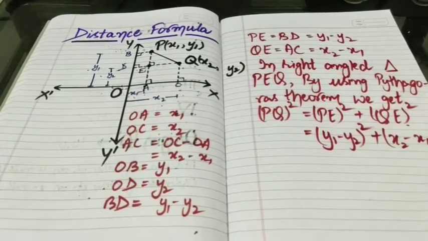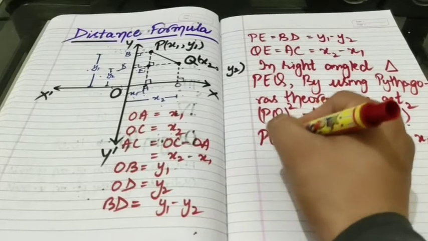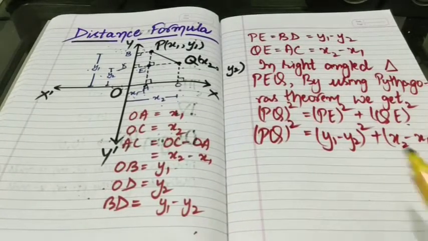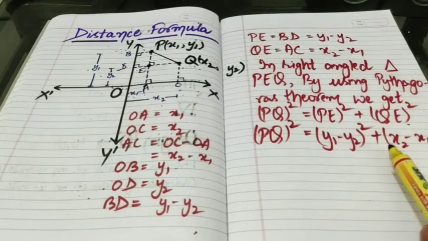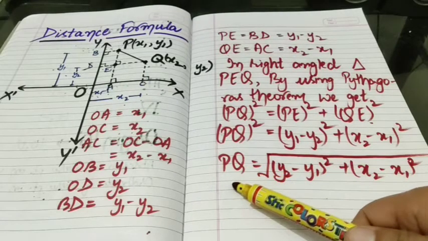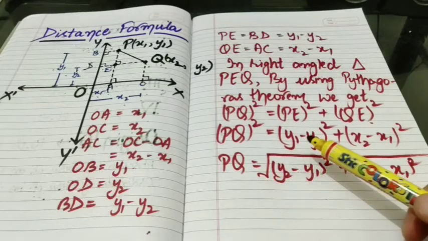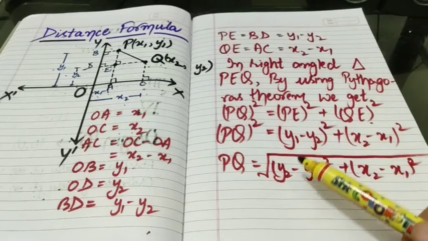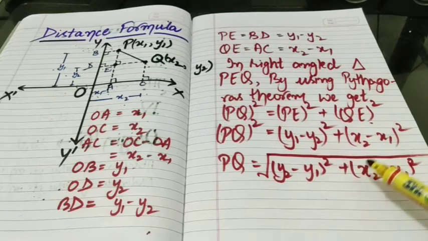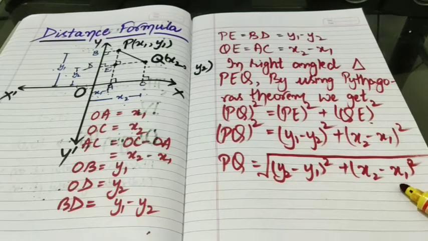From this we get PQ square equals y1 minus y2 the whole square plus x2 minus x1 the whole square. Next, by taking the square root on both sides, we get PQ equals the square root of y1 minus y2 the whole square, which can even be written as y2 minus y1 the whole square, plus x2 minus x1 the whole square.